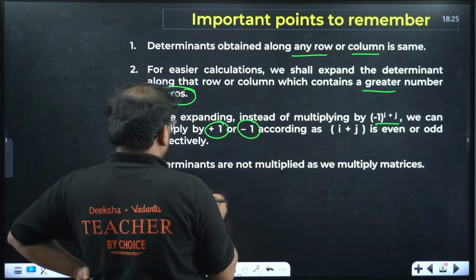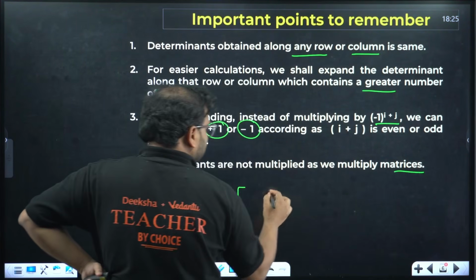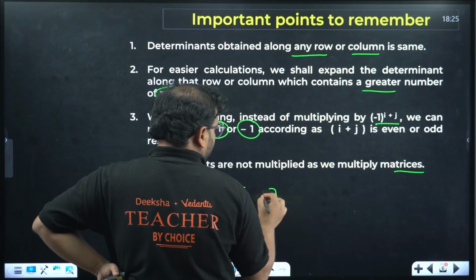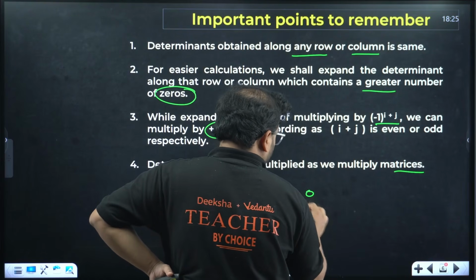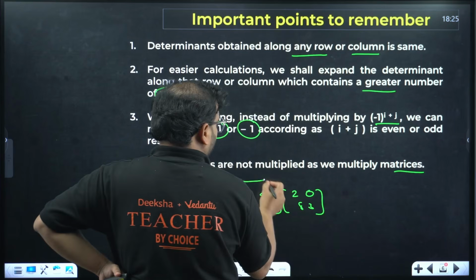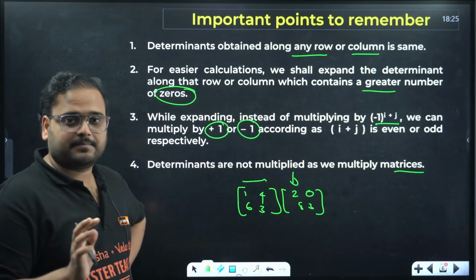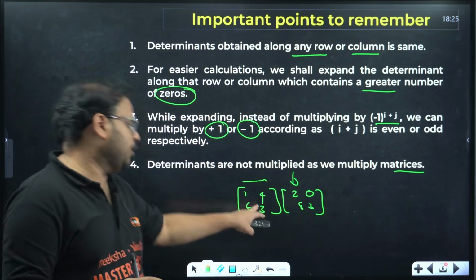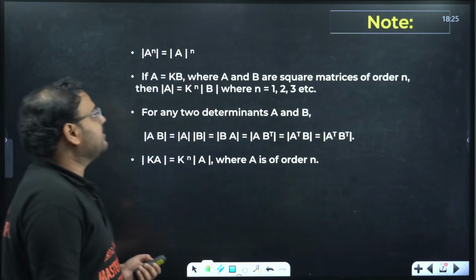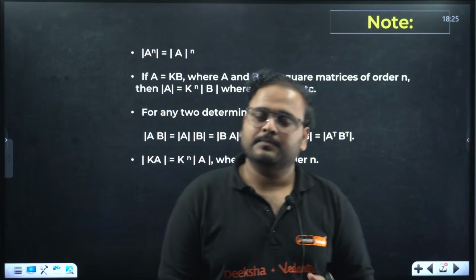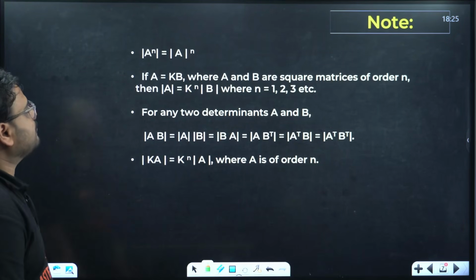Determinants are not multiplied as you multiply matrices, because when you multiply matrices, right? Let's say we have matrix 1, 4, 6, 3 and we have 2, 0, 8, 3. Multiply row to column. That's not the case in case of determinant. In determinant, when you multiply, you have to find the value of this and then multiply. Okay? It's not multiplied as in the case of matrices. Clear? Moving on.